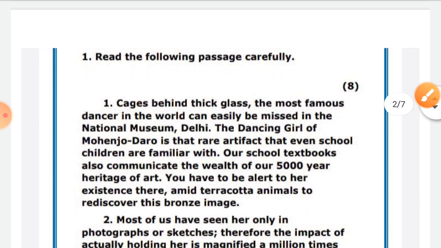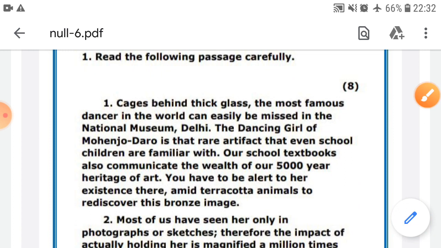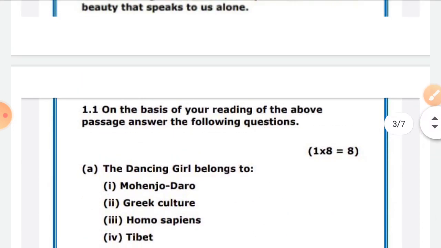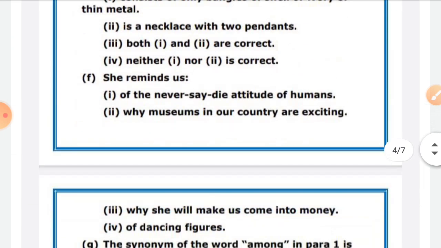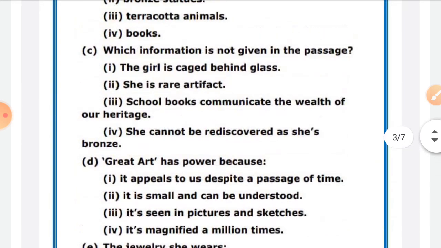So, the dancing girl is found where? See, the dancing girl of Mohenjo-daro. So, the first question was, the dancing girl belongs to which? The answer will be Mohenjo-daro. See, here I have given the answer. The answer is A1, Mohenjo-daro. Next question is,